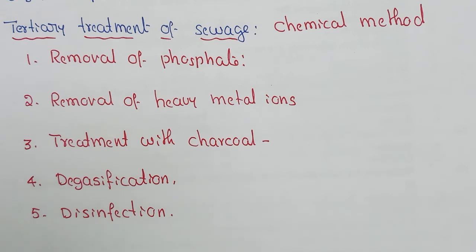Dear friends, now let us see tertiary treatment of sewage. It is also called a chemical method. Tertiary treatment provides a final stage to raise the effluent quality to the required standard before it is discharged to the river, sea, lake or ground. So we have seen primary treatment and secondary treatment. Now here we have the tertiary treatment, where chemicals are used, so it is also called chemical treatment.